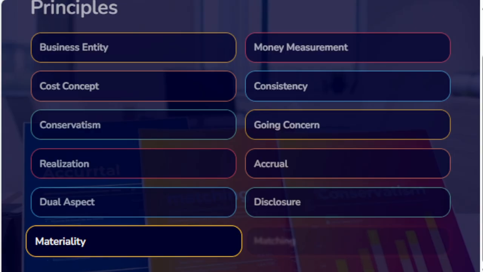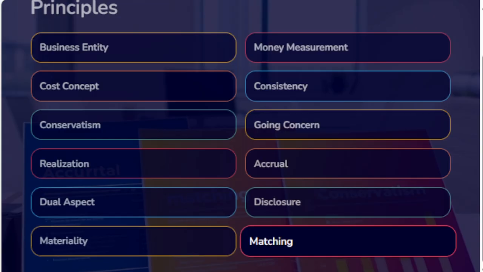Materiality. According to this convention, financial statements should disclose all the material items which might influence the decisions of the users of financial statements. Hence, any item which is not significant and is not relevant to the users need not be disclosed in the financial statement.